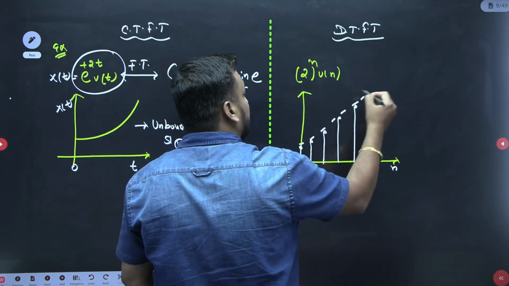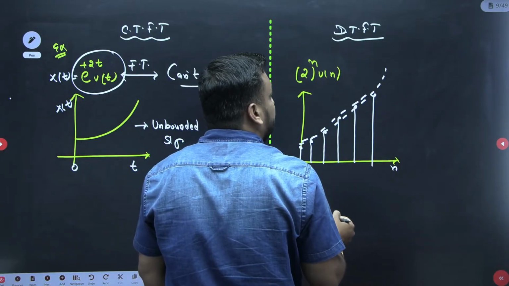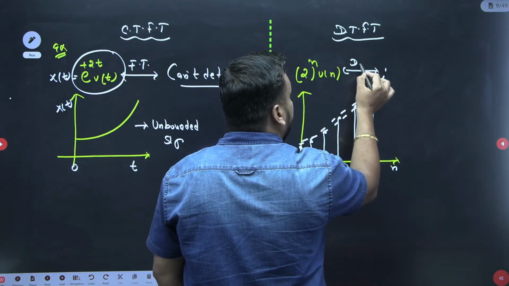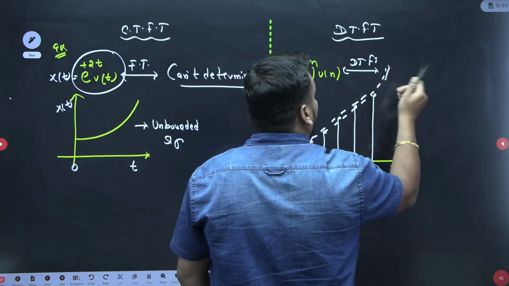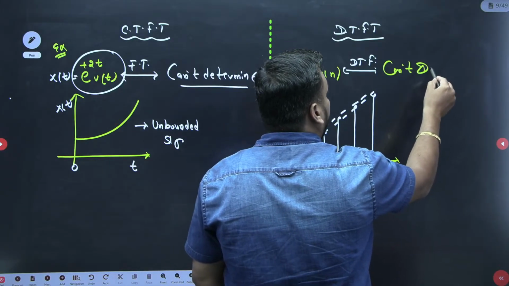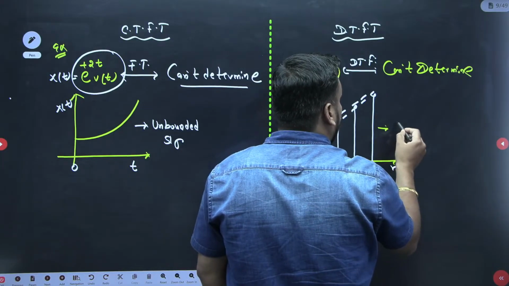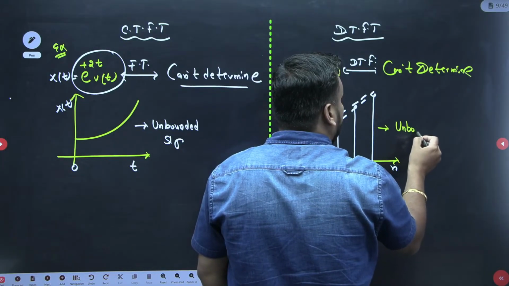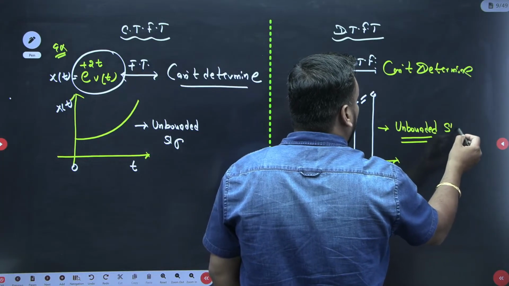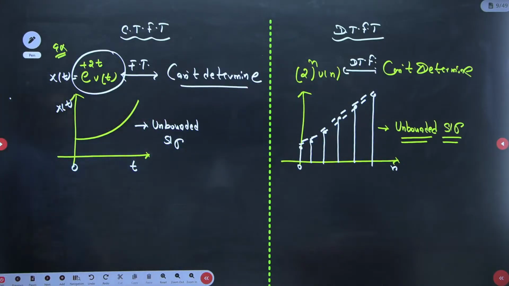So we are having this exponentially growing signal. Exponentially growing means this is also an unbounded signal. So if you wish to find out its DTFT, then the answer remains the same: can't determine, guys. And what is the reason? If the examiner asks the reason, then you must say that because it is an unbounded signal, we can only find out the Fourier transform of a bounded signal.